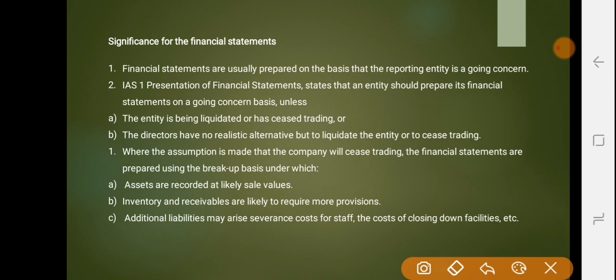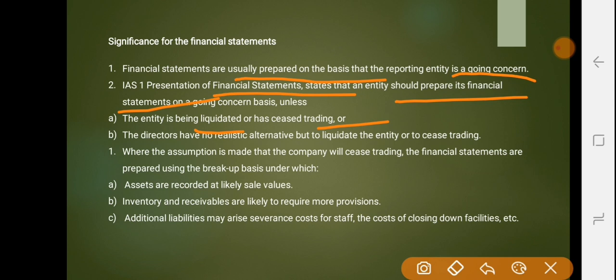Financial statements are usually prepared on the basis that the reporting entity is a going concern. IAS 1, Presentation of Financial Statements, states that an entity should prepare its financial statements on a going concern basis, unless the entity is being liquidated or has ceased trading, or the directors have no realistic alternative but to liquidate the entity or to cease trading.